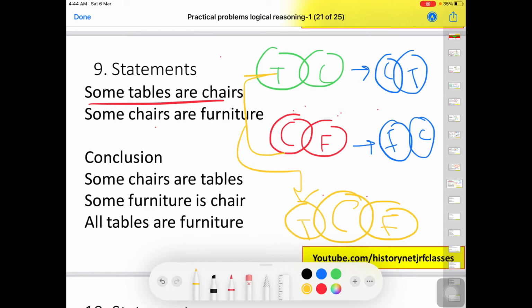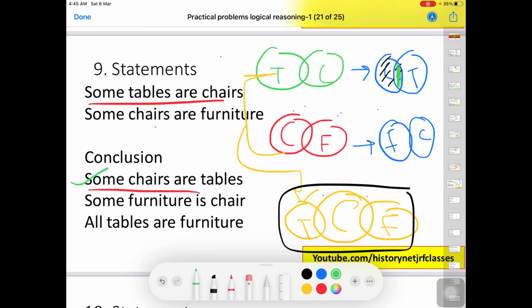In the last question we didn't do this because it has no output, it will make no difference, but anyway I'm just discussing it here, so don't bother about it. Now we will look at the conclusion portion. Some chairs are tables. Where are chairs? Here we have chairs and some chairs are tables. Yes, this is true, right? Some portion of chair is shared with table, so this is correct. Some furniture is chair. So here we have furniture and this small portion is shared between them, so this is also true. Third one is all tables are furniture. So no, it's not possible between them.